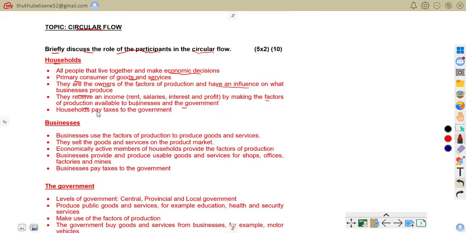Households pay tax to the government. For example, a worker pays an income tax. So that is what it means.